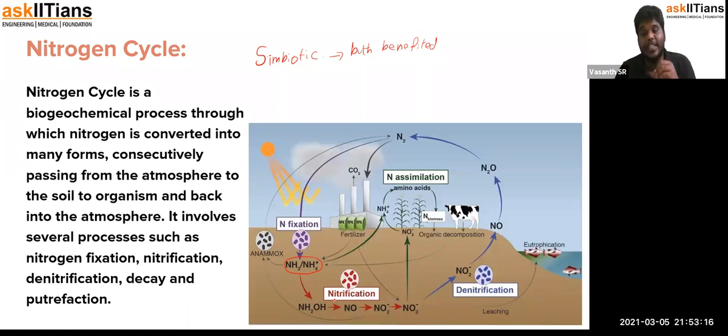These nitrates and nitrites will be used by the plants directly, and then amino acids are formed, and that forms the biomass of the organism in the plants. This biomass will be consumed by other organisms. The nitrates and nitrites that have been retained in the soil will undergo degradation. That is called denitrification. So these nitrates and nitrites will be reduced, and then again liberated into the atmosphere in the form